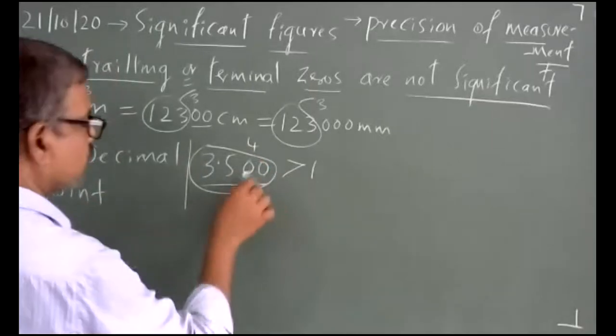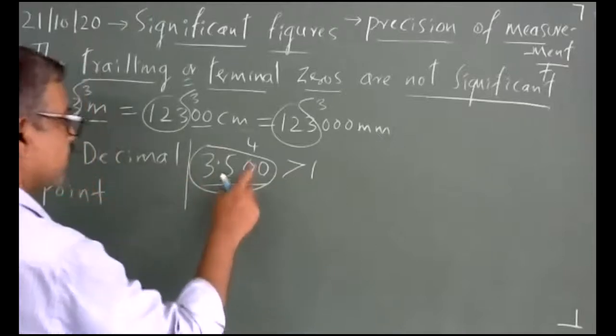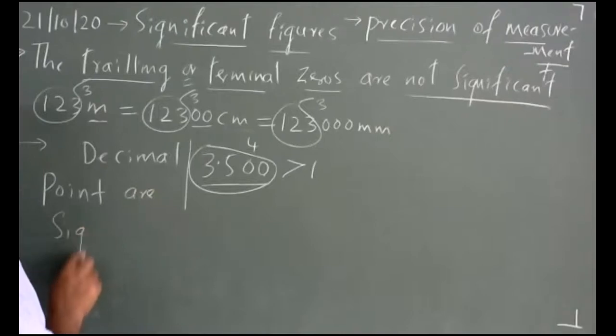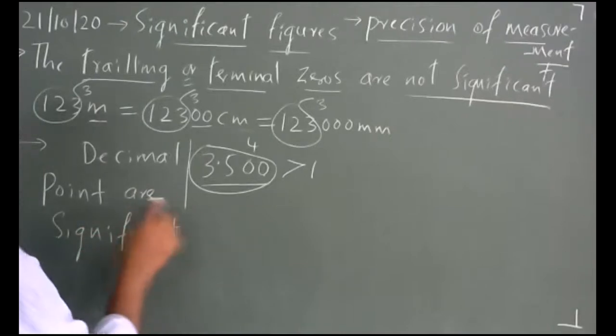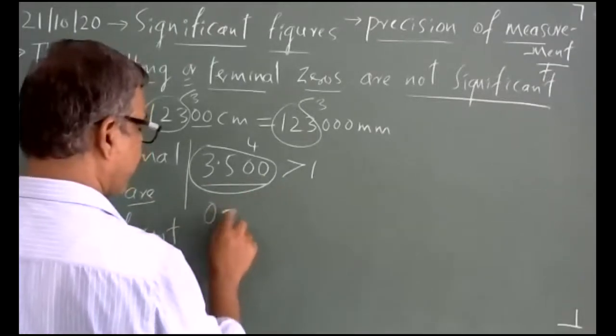This means that when you have a number with a decimal point, the trailing zeros are significant. I repeat, they are significant.